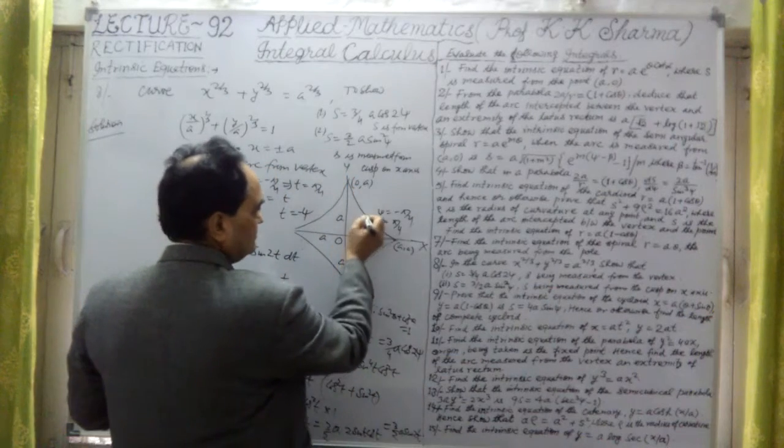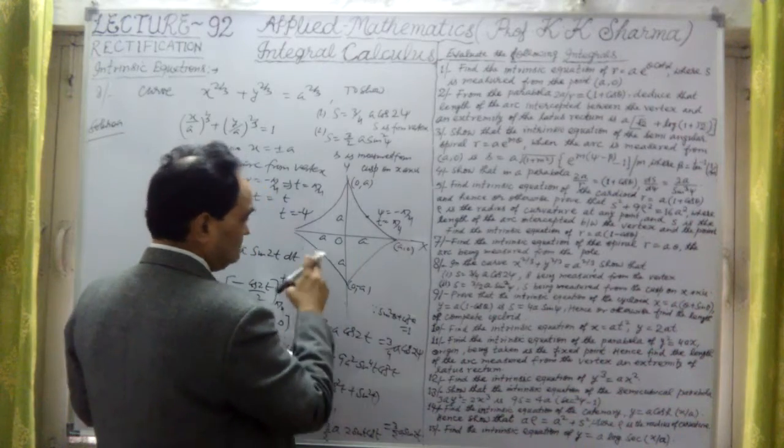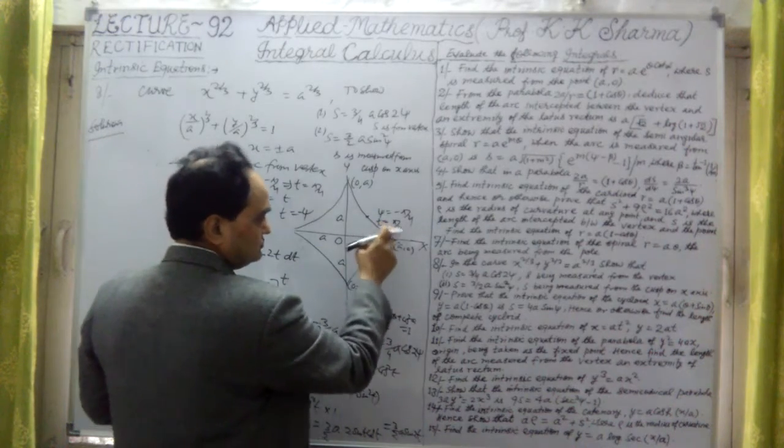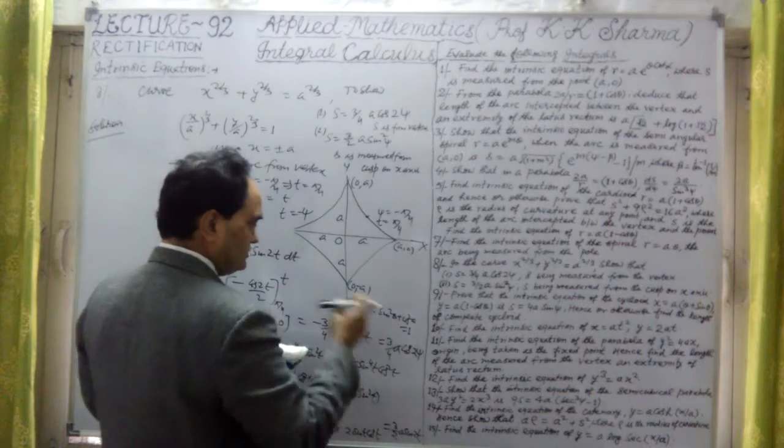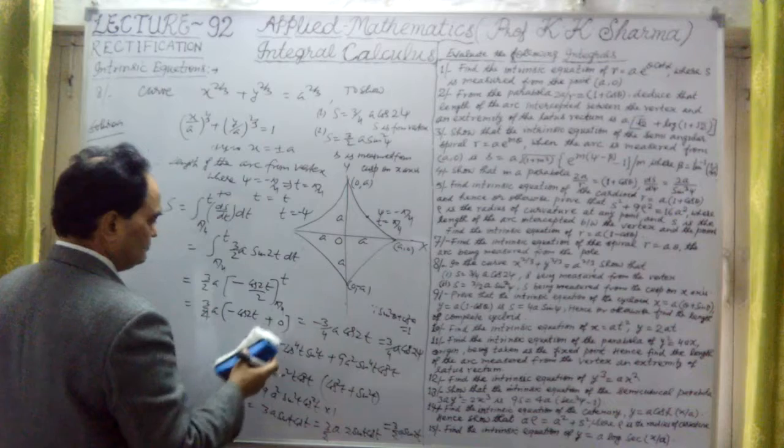When S is measured from the vertex, psi is minus pi by 4, or t is equal to, because t was minus psi, therefore t is positive pi by 4. From that point we took that value. Okay, so this is the answer. The first answer is this.